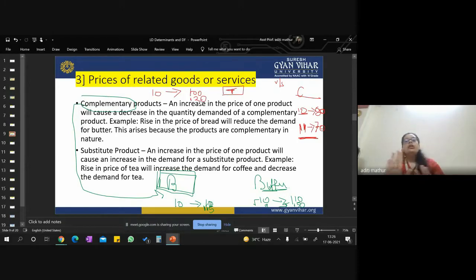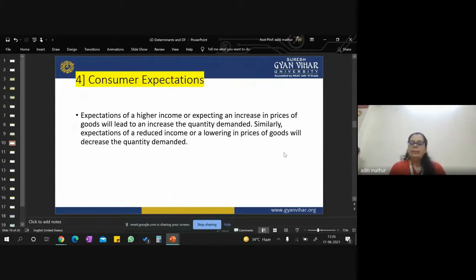Your prices are not changing in both the situations, whether complementary or substitute, but your demand is affected in both situations, even if the other prices increase or decrease, in both cases, substitute or complementary. And that is why they are one of the determinants of your demand, right? So now let's move ahead and see our fourth point, which is consumers' expectation.